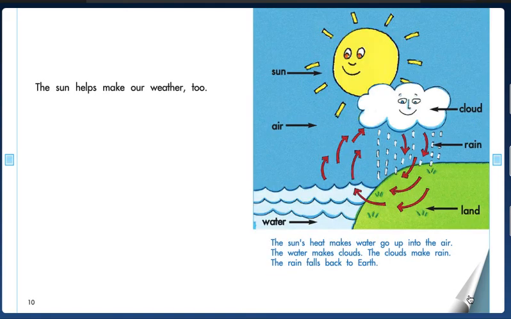The sun helps make our weather too. The sun's heat makes water go up into the air. The water makes clouds. The clouds make rain. The rain falls back to Earth. You can see that they labeled the picture: the sun, air, water, cloud, rain, land.